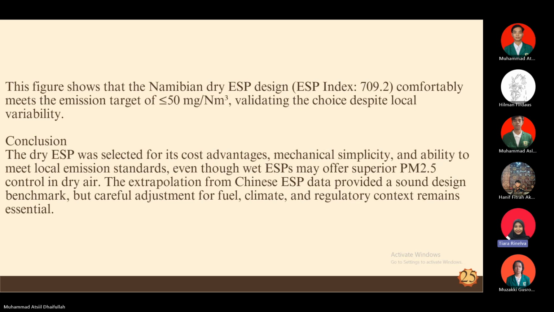For the conclusion, the dry ESP was selected for its cost advantage, mechanical simplicity, and ability to meet local emission standards, even though wet ESP may offer superior PM 2.5 control in dry air. The extrapolation from Chinese ESP data provides a sound design benchmark, but careful adjustment for fuel, climate, and regulatory context remains essential. Okay, that's all from me. I'm giving it back to the moderator.